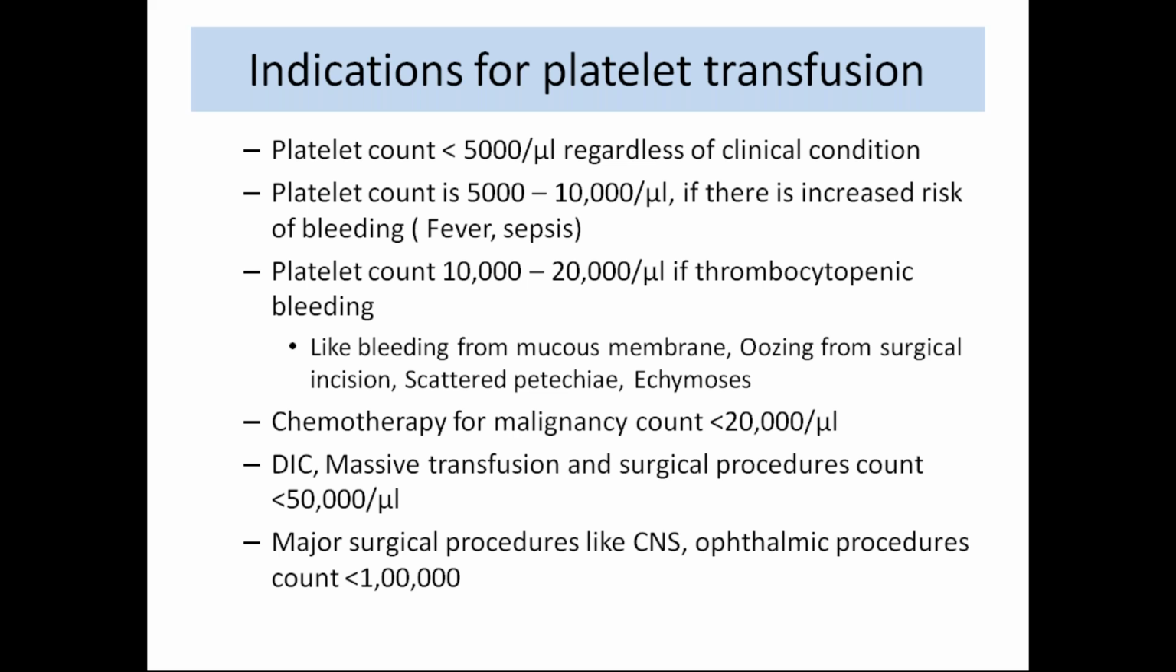Okay, that is disseminated intravascular coagulation. And in chemotherapy for malignancy, when the count is less than 20,000 per microliter, and DIC, massive transfusion and surgical procedures which have platelet count less than 50,000, and major surgical procedures like CNS and ophthalmic where the platelet count is less than 1 lakh. So during surgery, that is a normal standard surgical procedure, less than 50,000, and major surgical procedures like CNS and ophthalmic, including abdominal procedures also sometimes, less than 1 lakh means we go for platelet transfusion.